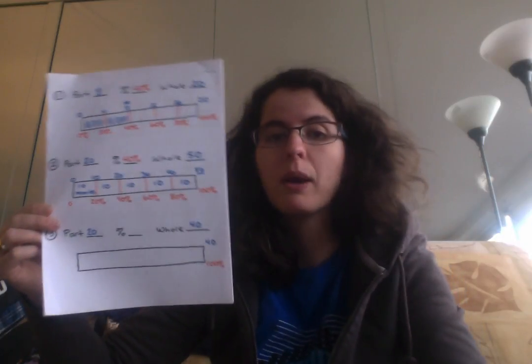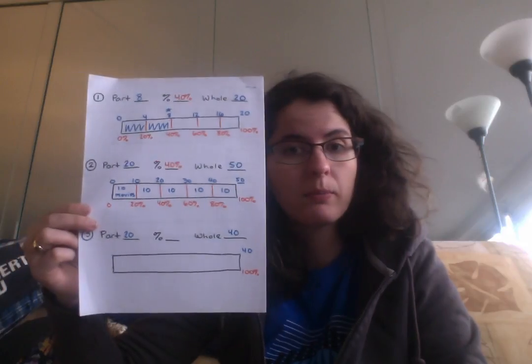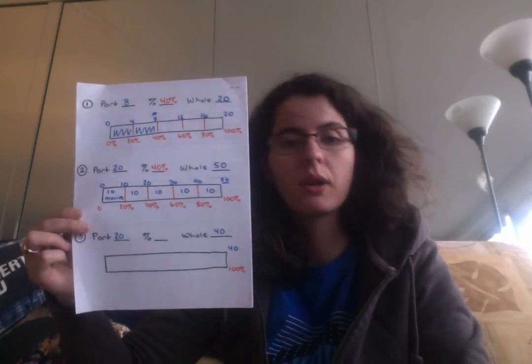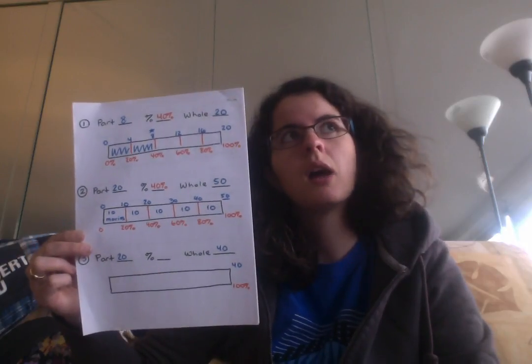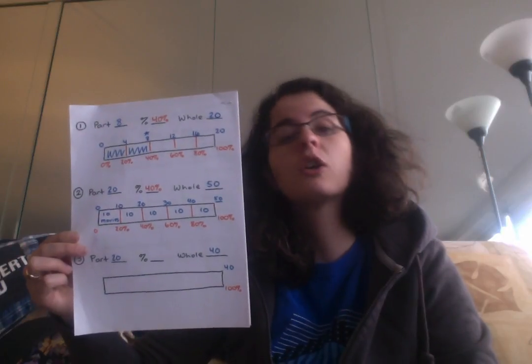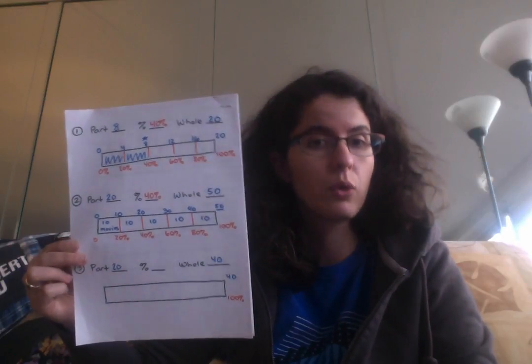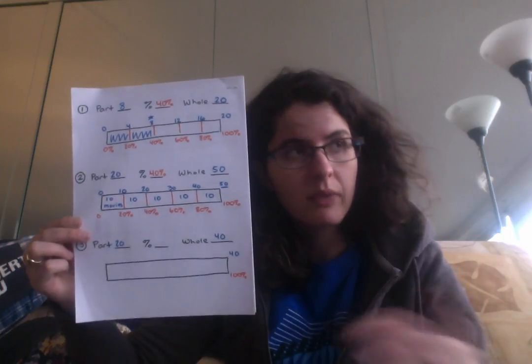Well, again, I could count up by 1s: 1, 2, 3, 4, 5, 6. I could count by 2s. That would go through 20 and get to 40. I could go by 4s: 4, 8, 12. That would get to 40. I could go by 5s: 5, 10, 15, 20, 25, etc. I could go by 10s: 10, 20, 30, 40. I could go by 20s: 20, 40. That would be going up as well. Why don't I do that? That seems like the simplest way to split this up for me.